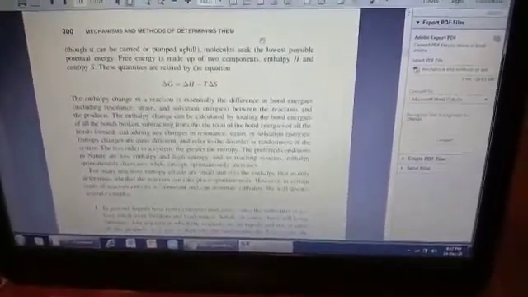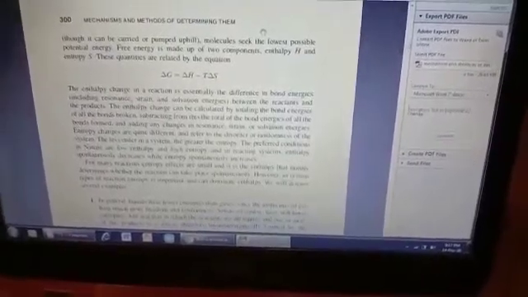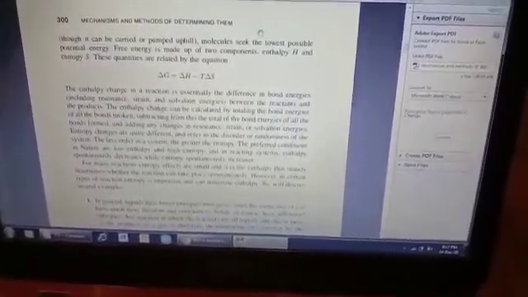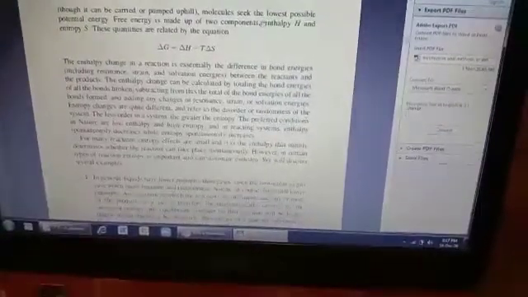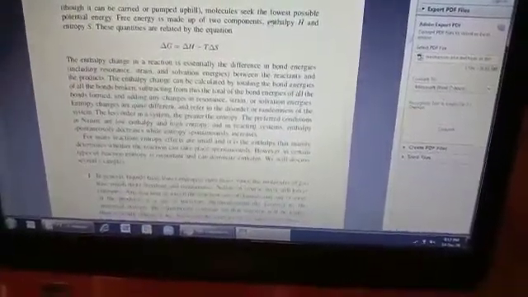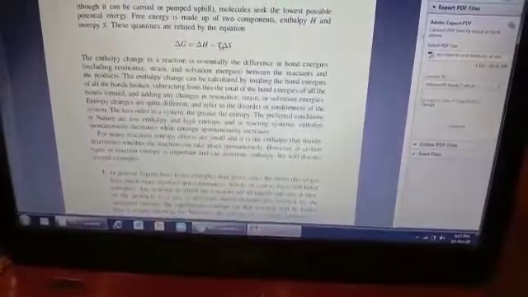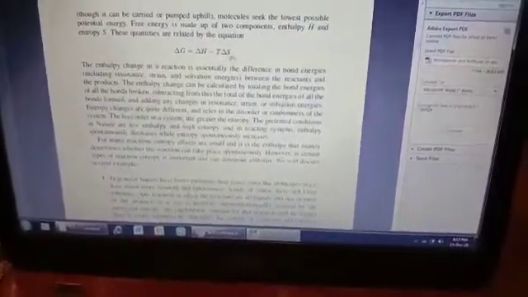Entropy change: entropy is the disorder of the system, or randomness of the system. The more the disorder, the greater the change in entropy. It can be given by the equation delta G is equal to delta H minus T delta S. Delta H is the change in enthalpy, and delta S is the change in entropy of the system.